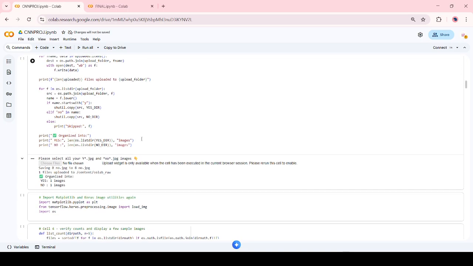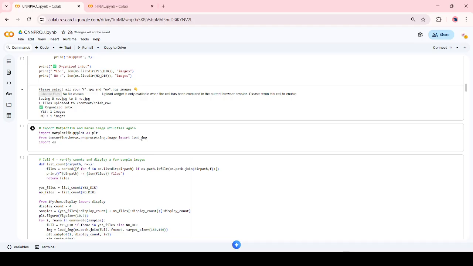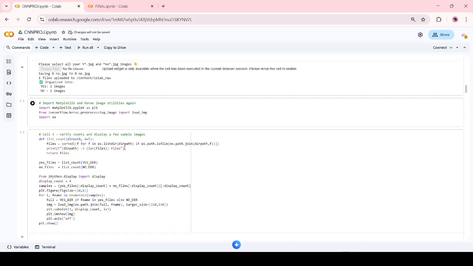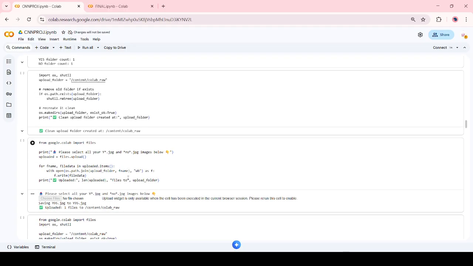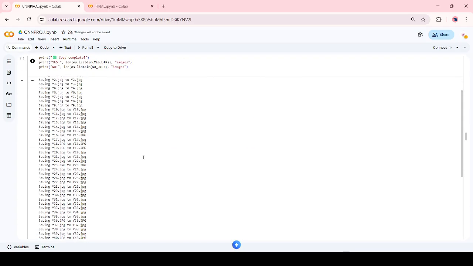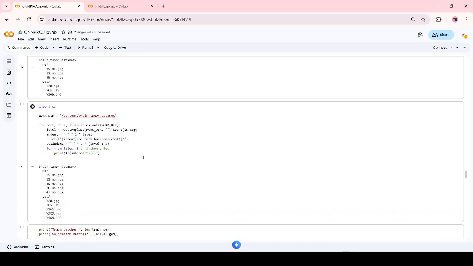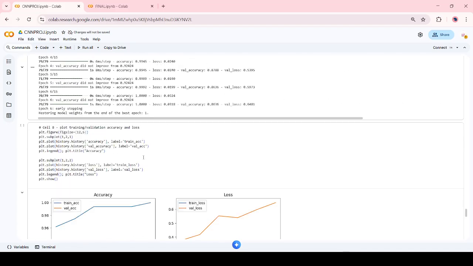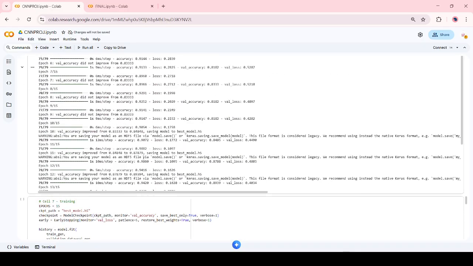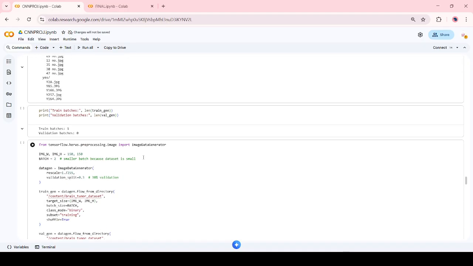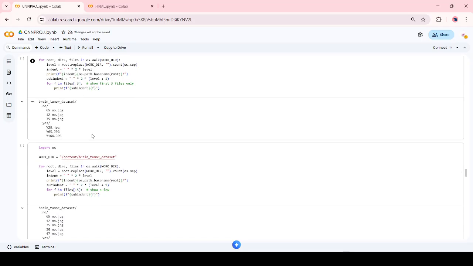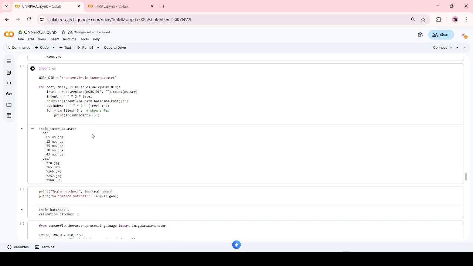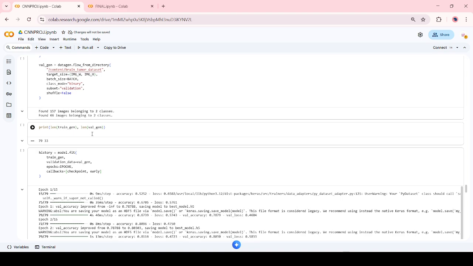For the output layer, the final layer has one neuron. It uses sigmoid activation and outputs a probability between 0 and 1. So for training, the train batches are labeled 1 and the validation batches 0. So yeah, this is how it outputs a probability between 0 and 1. A threshold is applied: 0 means no tumor, 1 means tumor present.